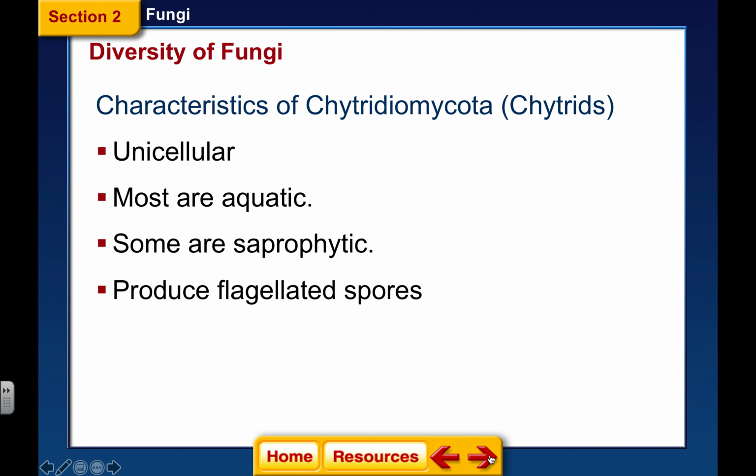Now, let me just say a few things about spores. Spores are haploid structures that are formed when the fruiting body releases them into the air. They take on the name of whatever the phylum is. So if we're talking about chytrids, they're chytridiospores.